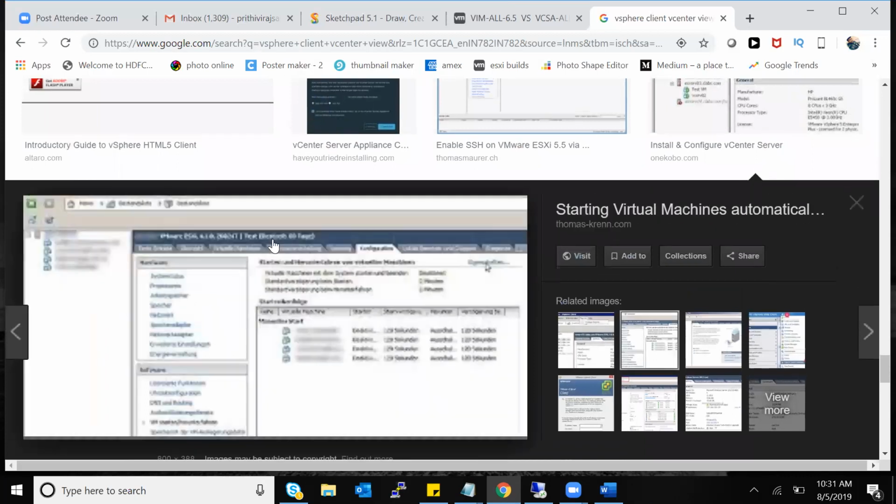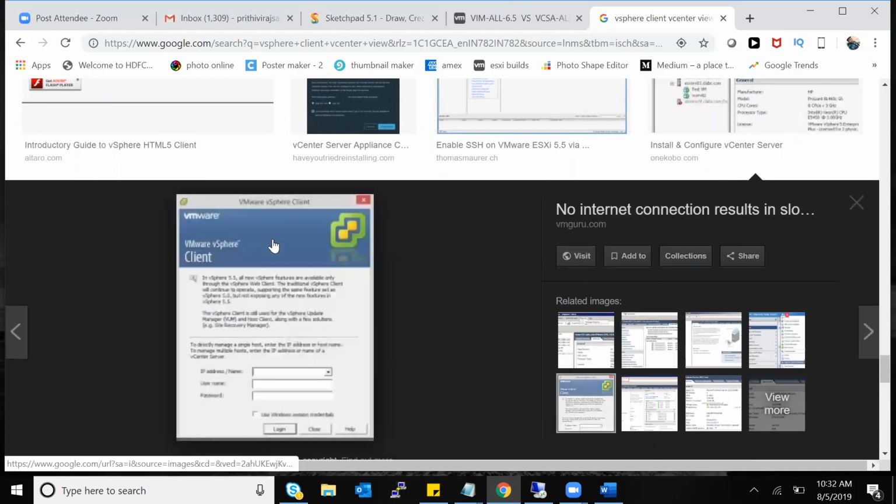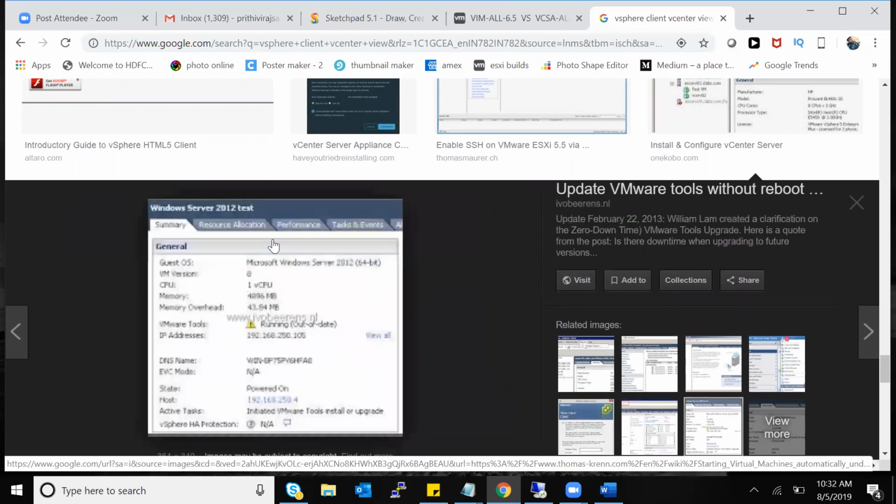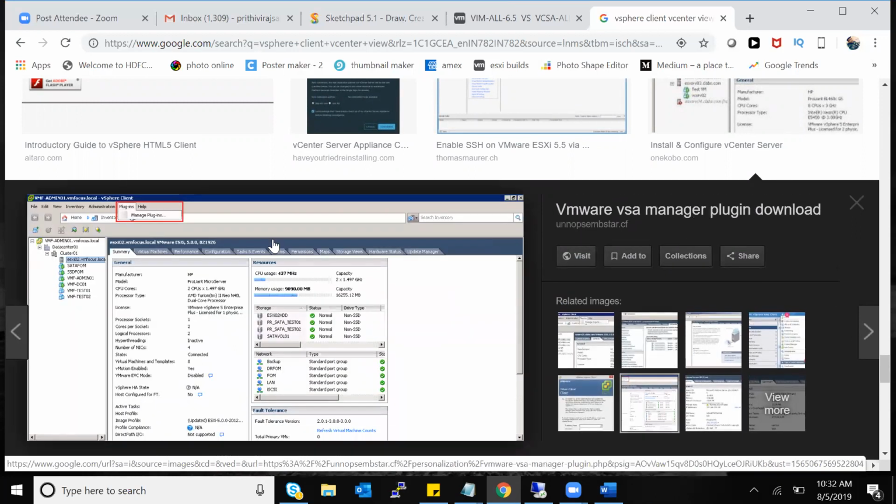But one question, like you said now about the backward compatibility, right? 6.5 you can go from ESXi 5.5 and later. Now the customer has invested so much money in 5.5. Just after 3 or 4 years, VMware wants them to discard it. Why? See, if you're a 5.5 customer going to 6.0, there won't be much of a license cost. But 5.5, 6.0 and 6.5 are a difference of hardly a few years, right? Every 2 years they have to keep up with the market, right?